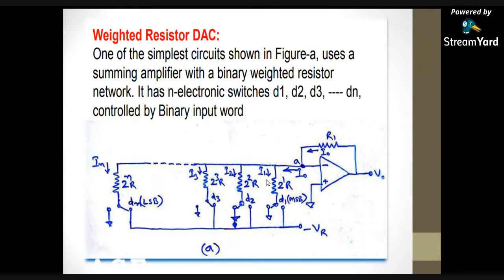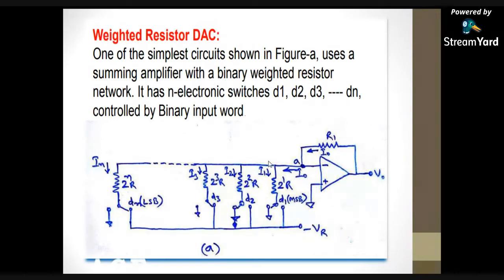That means if you want to convert n number of bits into equivalent voltage or current, whatever bits you give at the input, those digital bits are converted into the corresponding analog output voltage.